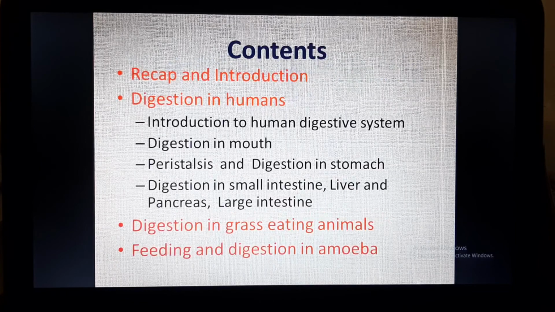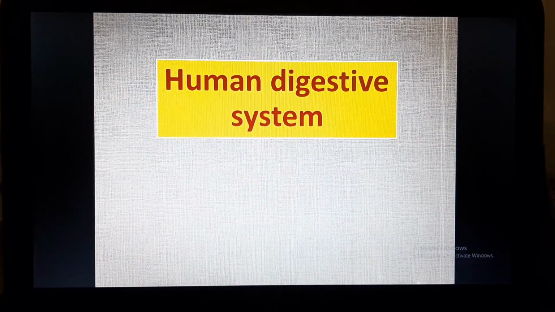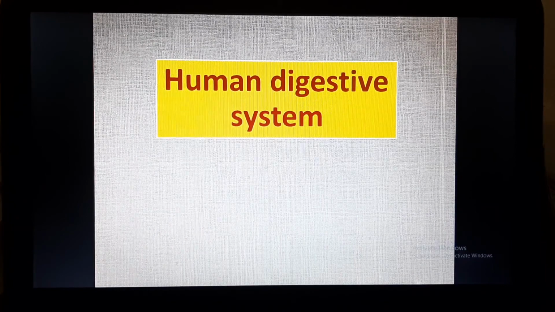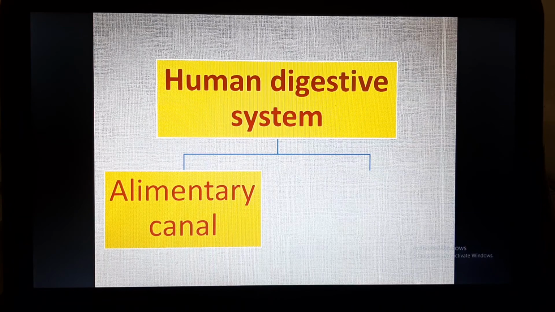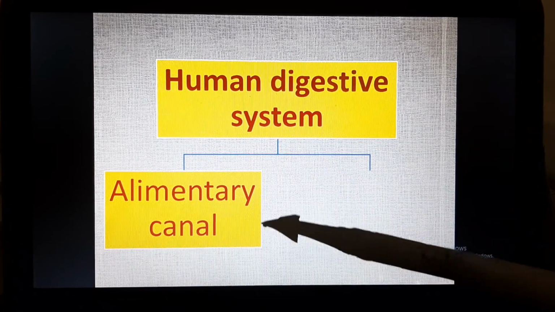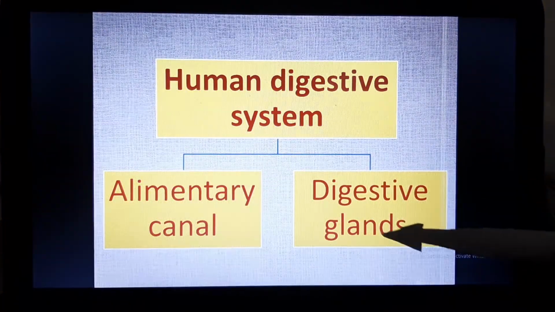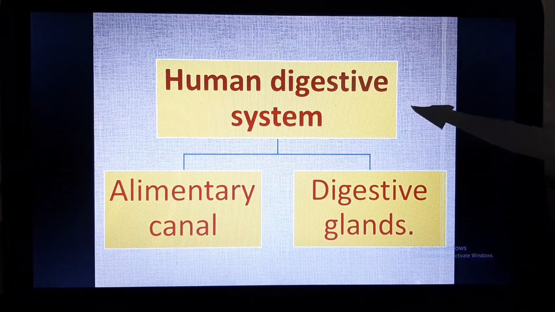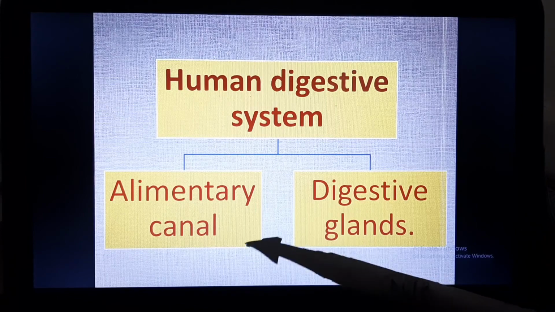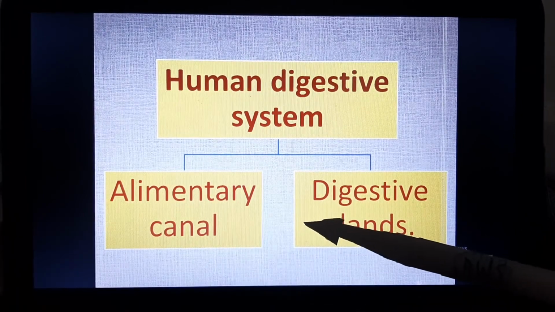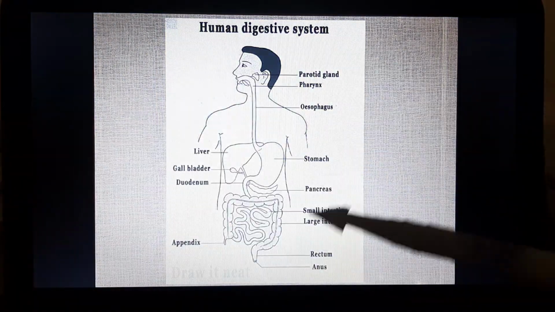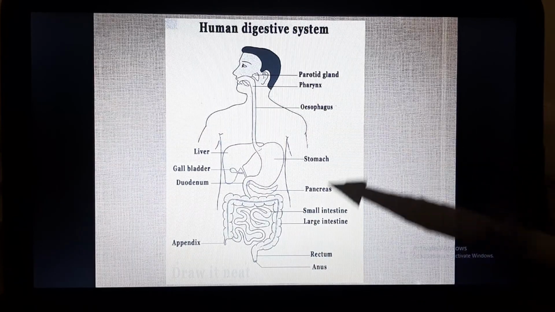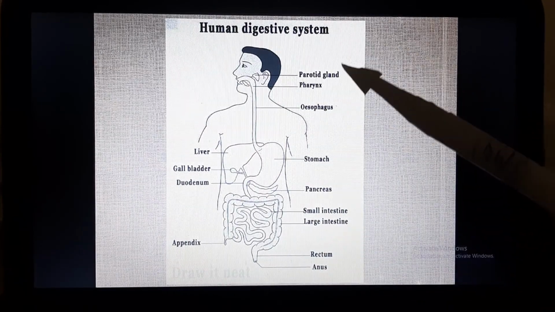Today, we are going to take the human digestive system. The human digestive system consists of two things: one is the alimentary canal and the other is the digestive glands. So the human digestive system consists of the alimentary canal and digestive glands. This is a diagrammatic representation of the human digestive system.